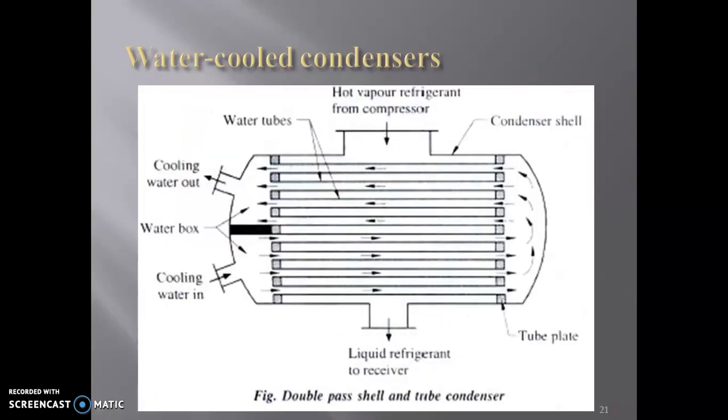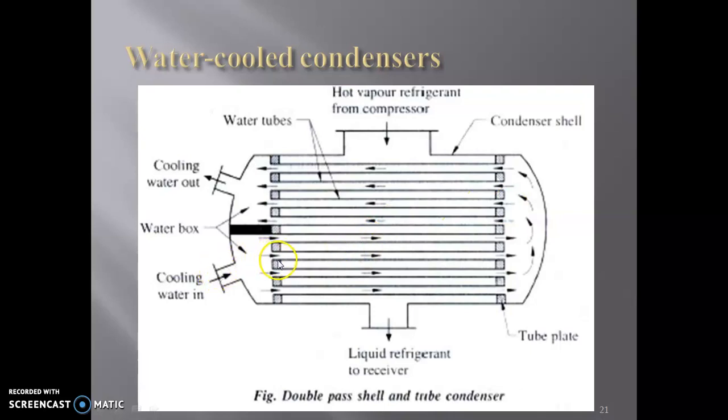Next is the double pass shell and tube condenser. Here this is a tube plate we are seeing. This inlet shows the cooling water in, this one shows the cooling water out, and the hot vapor refrigerant from the compressor enters here and moves to the bottom, due to the contact of the cooled water that flows inside the tube.